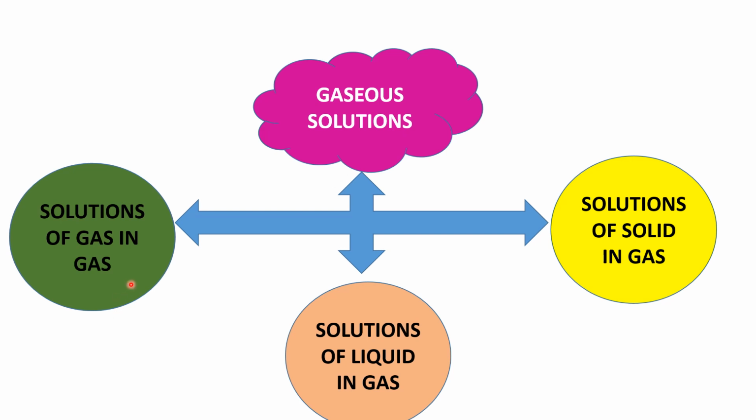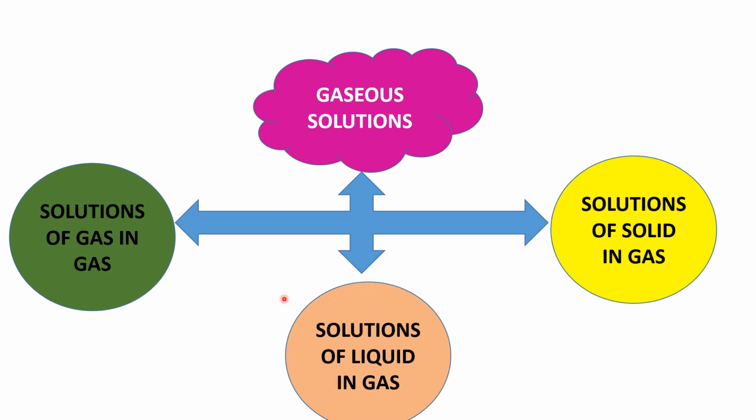So many gases come in a mixture that forms air, which is known as a solution of gas in gas. Another one is solutions of liquid in gas. There is water vapor, ammonia vapor.